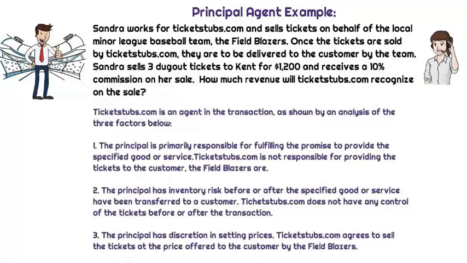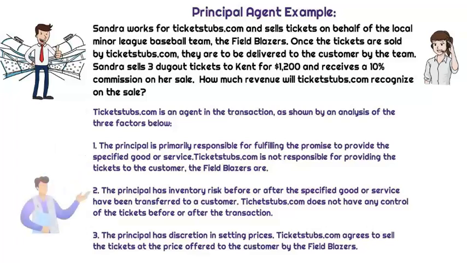Okay, so let's determine whether or not TicketStubs.com is an agent in the transaction shown by the analysis of the 3 factors below. First, the principal is primarily responsible for fulfilling the promise to provide the specified goods or services. How do we know that? Because it says that the team, the Field Blazers, are going to be the ones that are responsible for delivering the tickets to the customer.